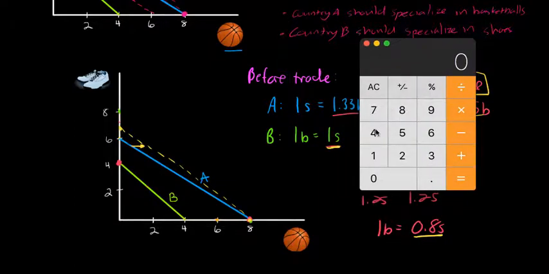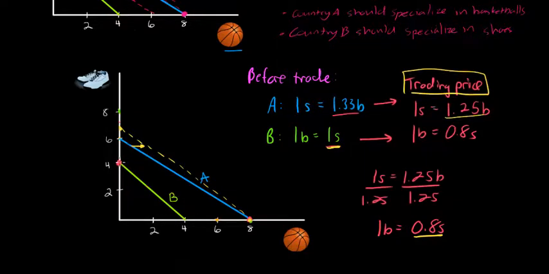So now for the 4 pairs of shoes that country B produces, it can give up only 0.8 of a pair of shoes per basketball. So I could divide this by 0.8 to get the new trading possibilities level for country B, and that is 5 basketballs. So we can go down here and draw a new dotted line using my trading price. And this means that country B can now consume up to 5 basketballs, and country A can consume up to 6.4 pairs of shoes. Both countries have gained from trade because a trading price that is favorable for both countries has been established.